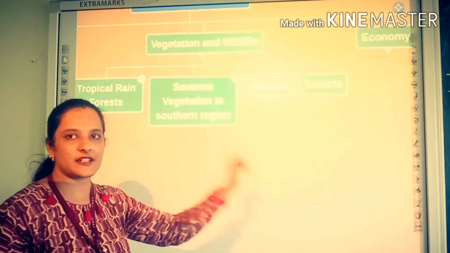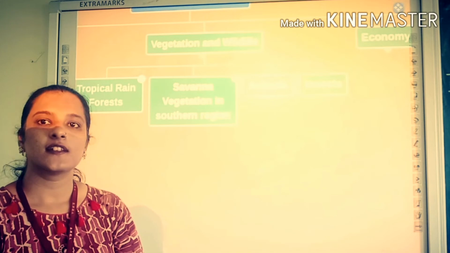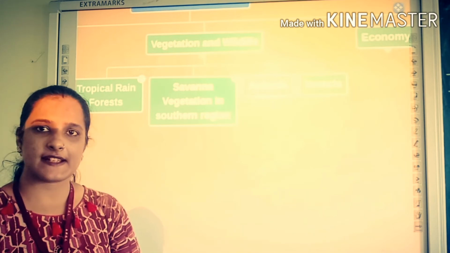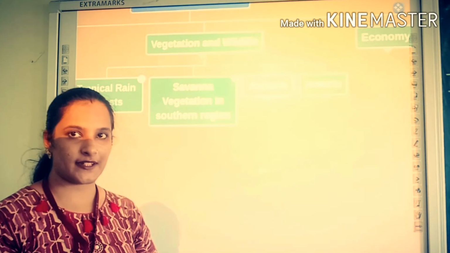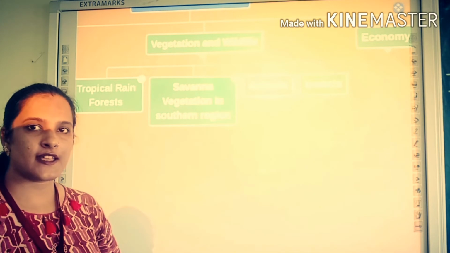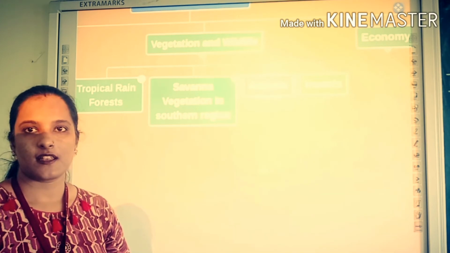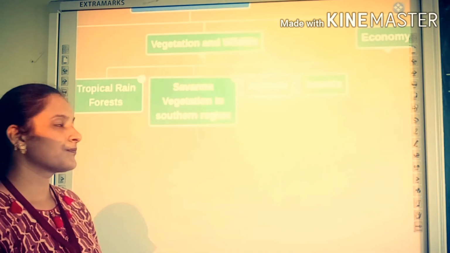Then comes the savanna region. These regions are found near the southern part of the DRC because of the very low amount of rainfall and heat they are receiving. So it remains a cool and dry climate, hence trees are very few there. Even the grasslands are there which are called savanna.